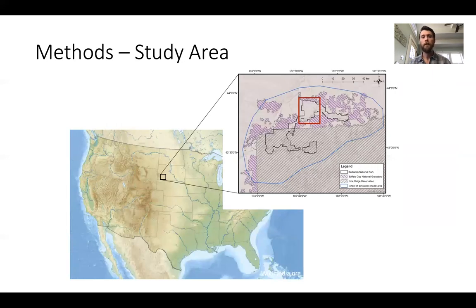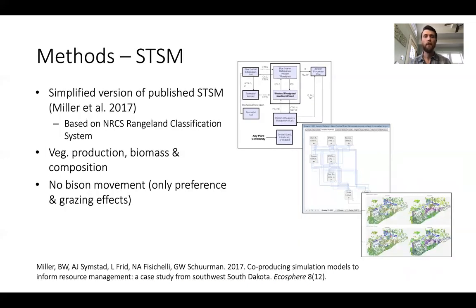So recognizing the complementarities of these two approaches, we sought to link them together using a proof of concept case study focused on a portion of Badlands National Park in southwest South Dakota. Our state and transition simulation model is a simplified version of a model that we published in 2017 in Ecosphere. This model provides estimates of vegetation production, biomass, and composition.